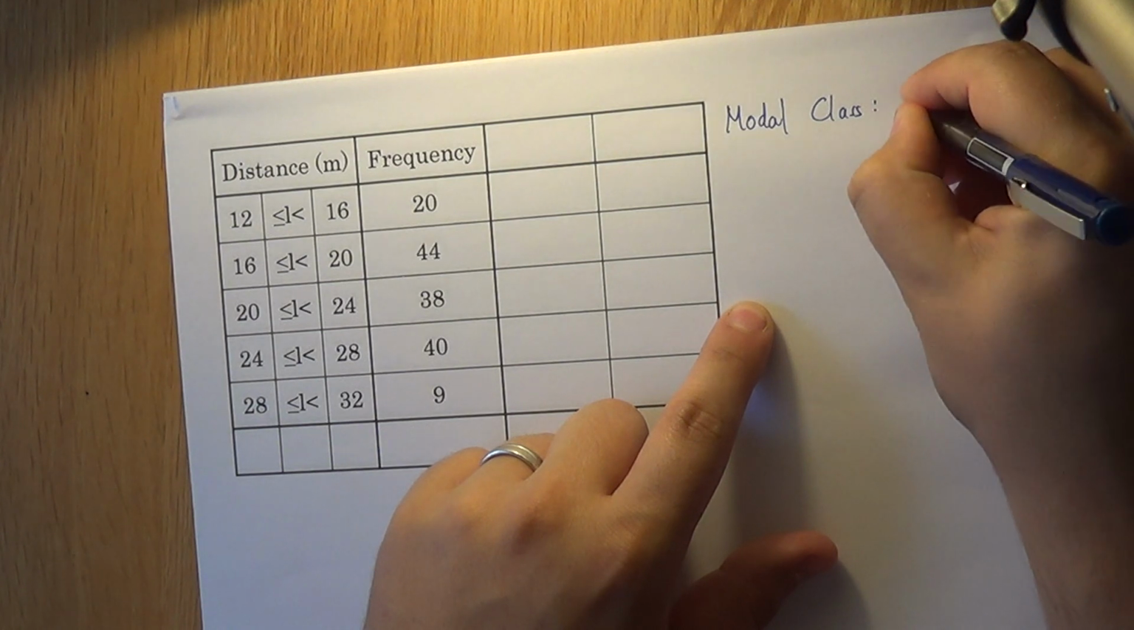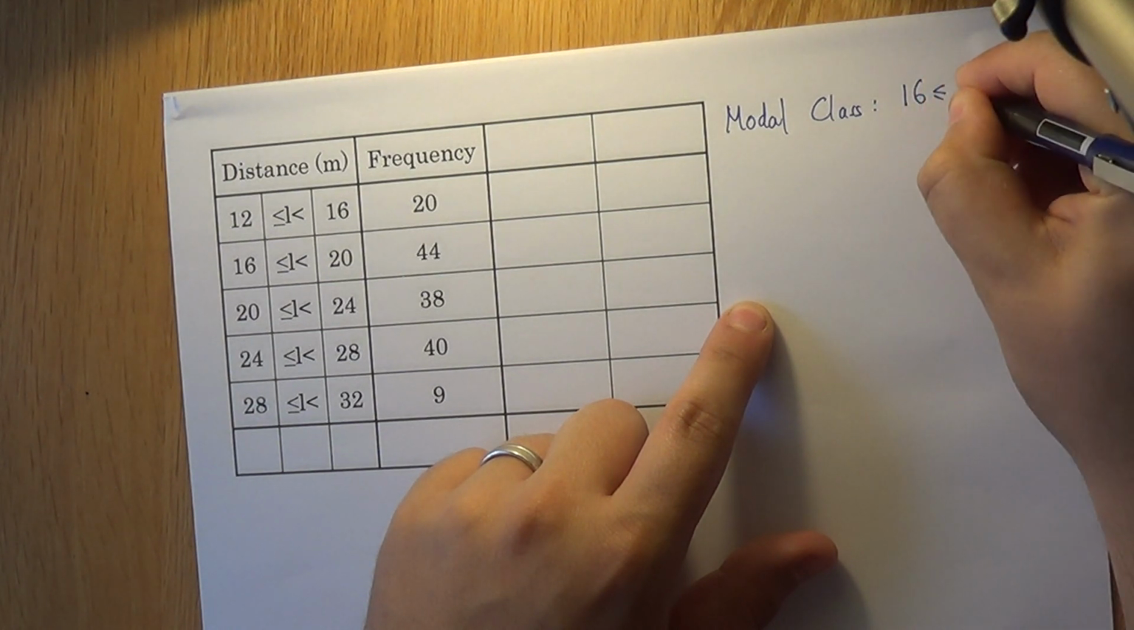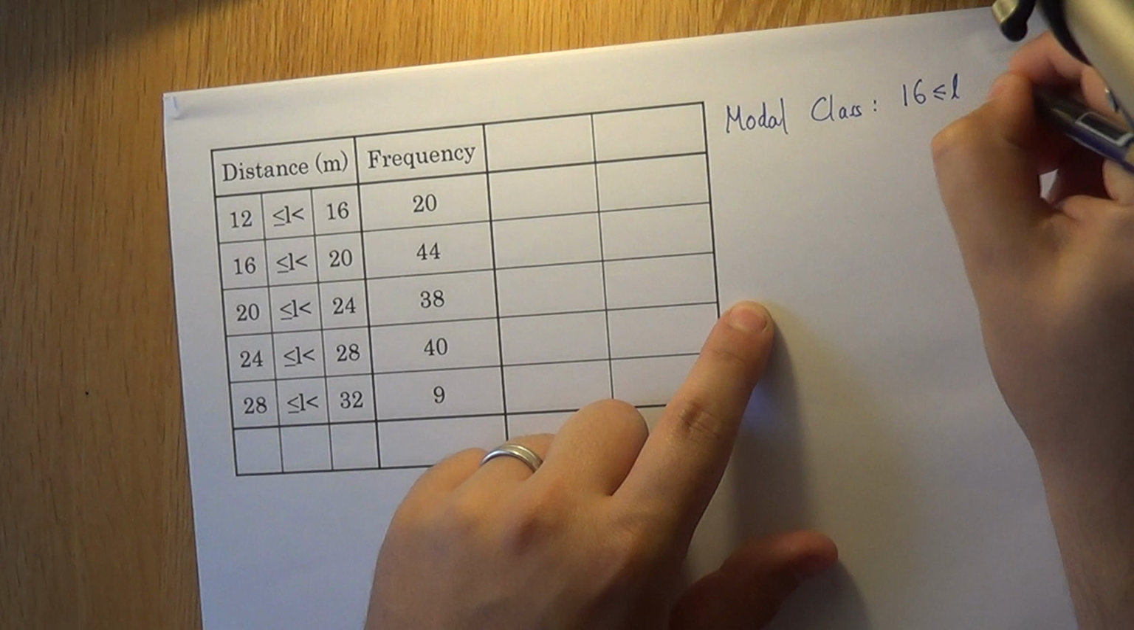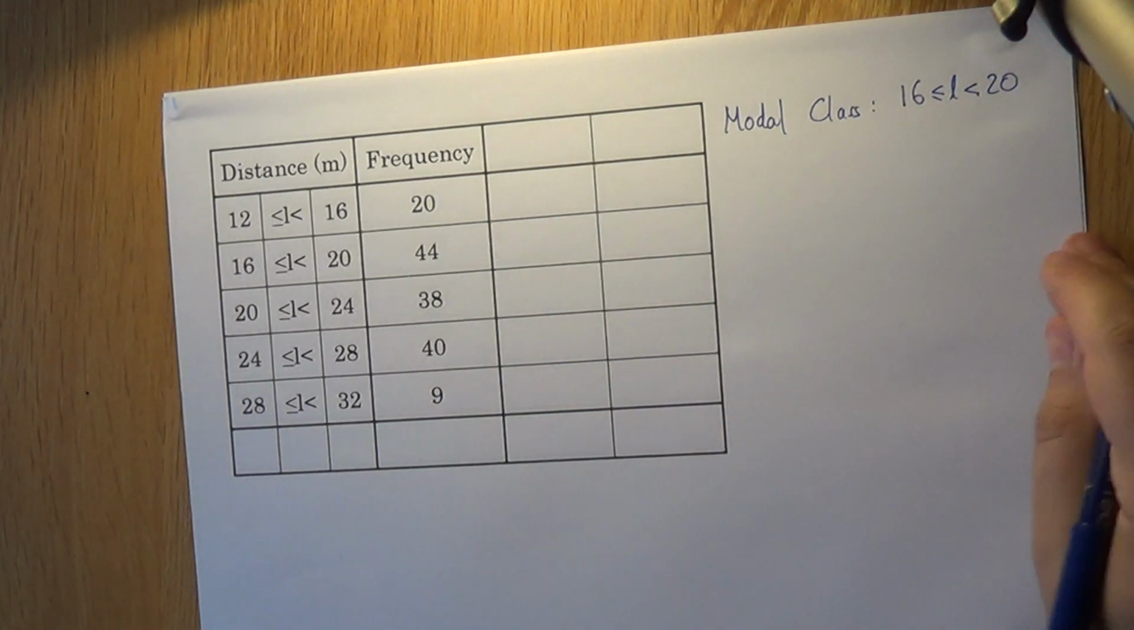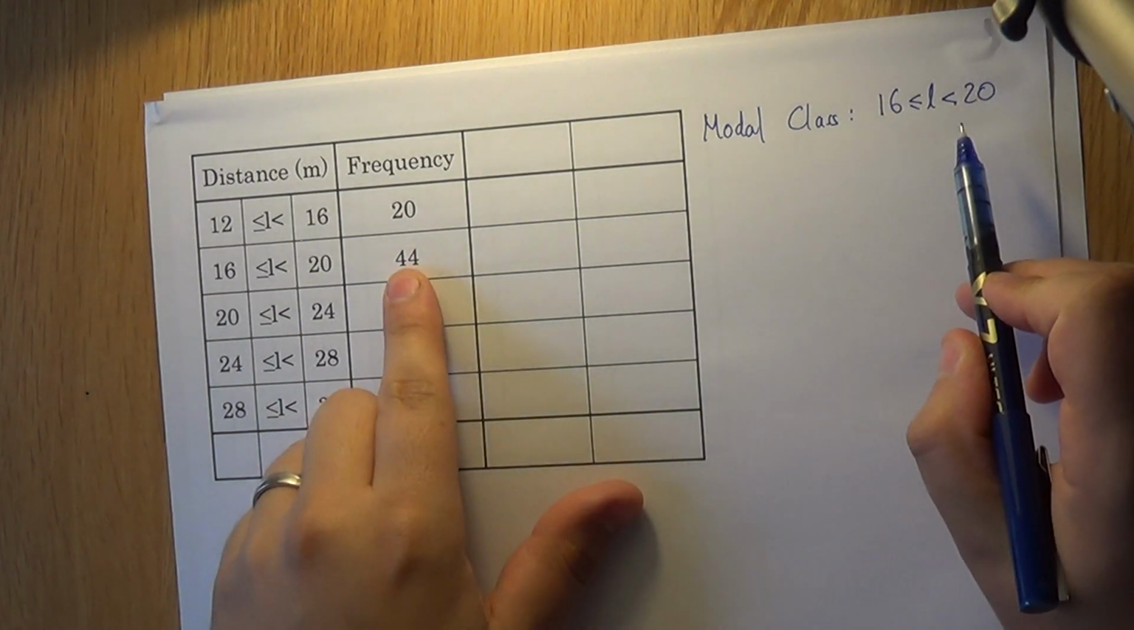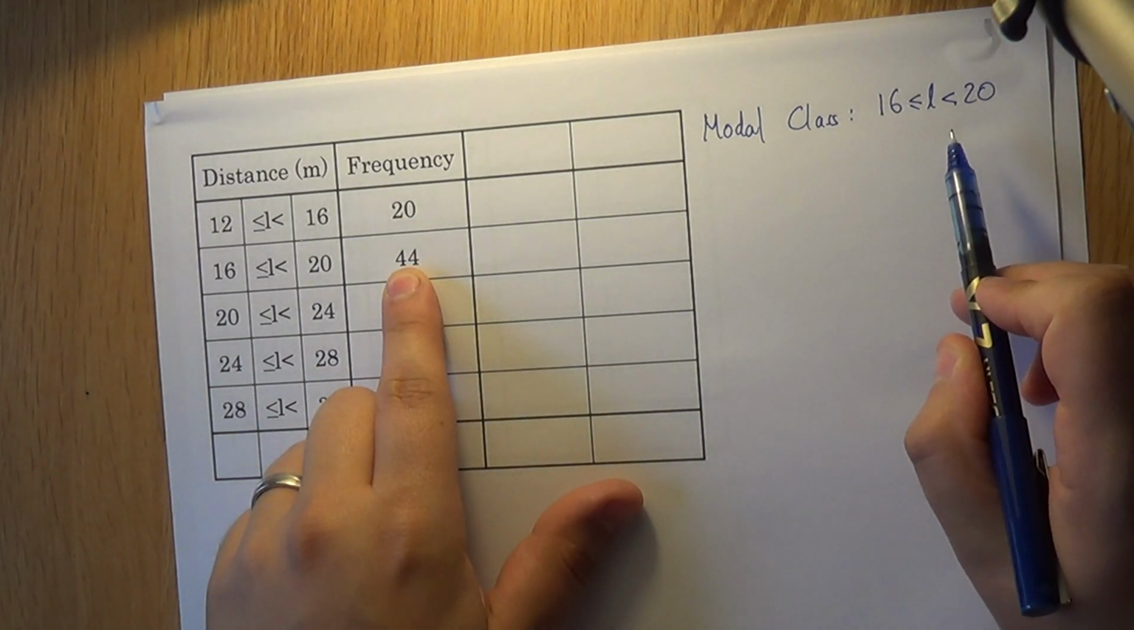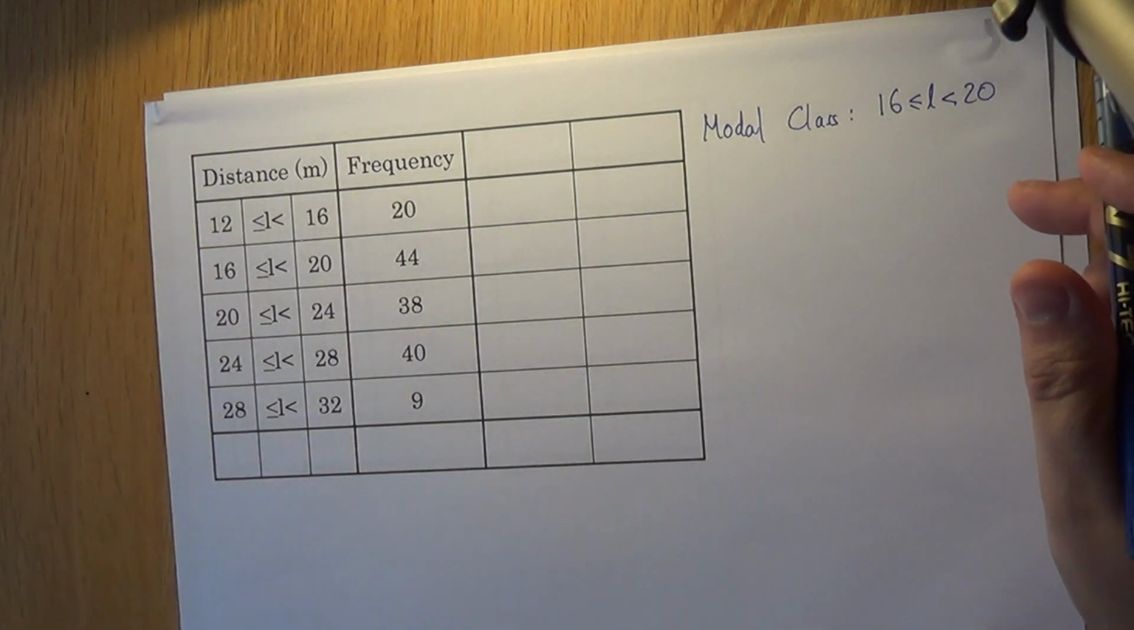And that is 16 is less than or equal to L, should really be D for distance, but I've gone for L for length, is less than 20. And that is the category that has the most people in it. So that's the modal class, the most common class, rather than the pure mode.